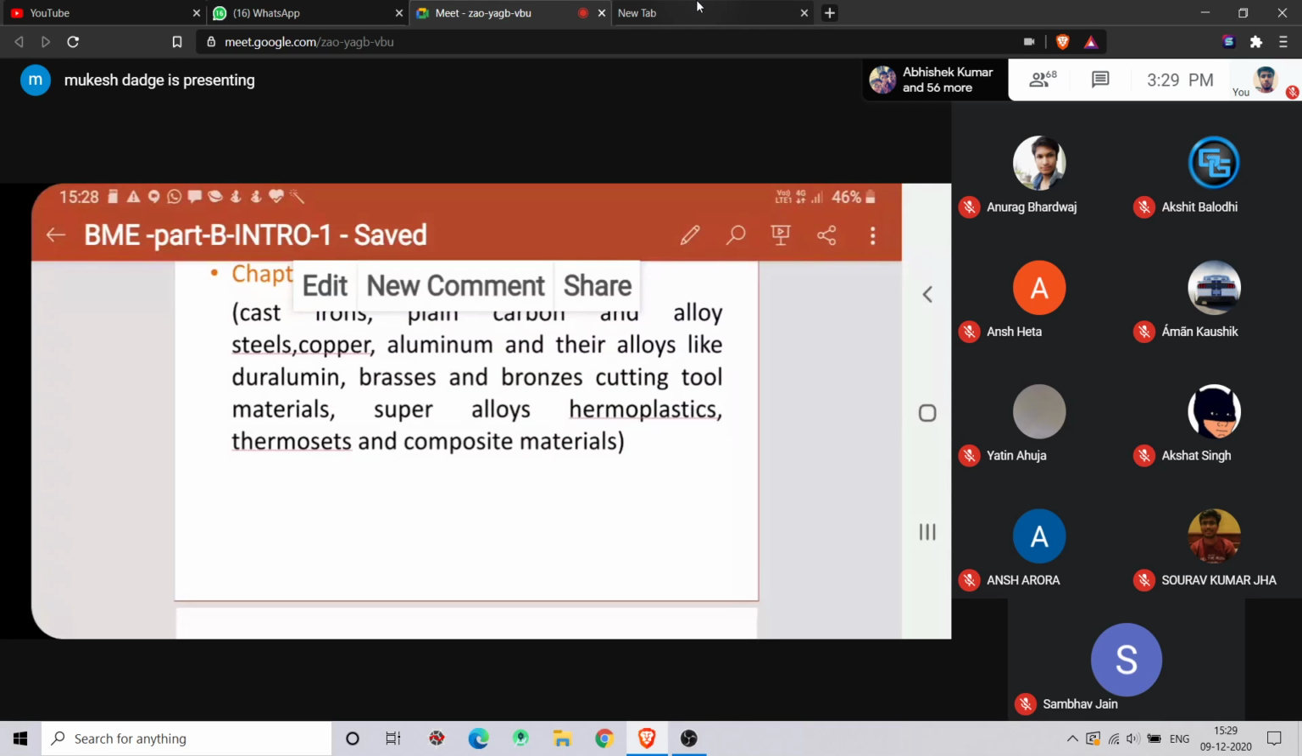Next one is composite materials. In composite materials also we are using two or more materials. We'll mix them and we'll have a composite material. So what is the difference between alloys and composite materials? In composite materials, we are making them artificially. The solidification will be artificial. In alloys, it is not the case.